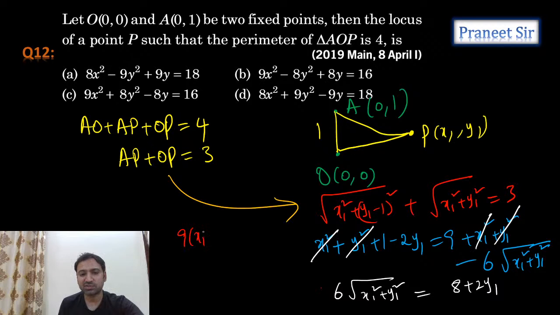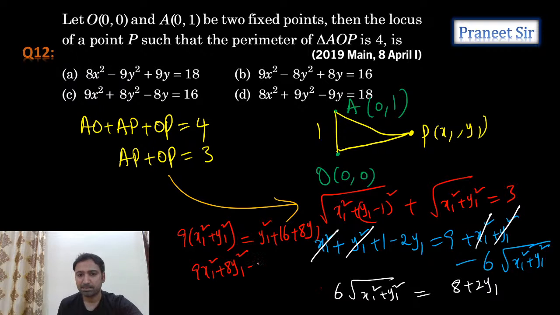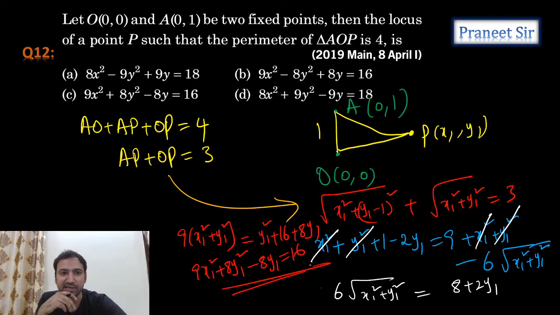9 into x1 square plus y1 square is equal to 4 plus y1 whole square, that is y1 square plus 16 plus 8y1. So now you can simplify this. 9x1 square plus 8y1 square minus 8y1 is equal to 16. So clearly you can see the options, guys. 9x square plus 8y square minus 8y is equal to 16. So the third option is the answer.